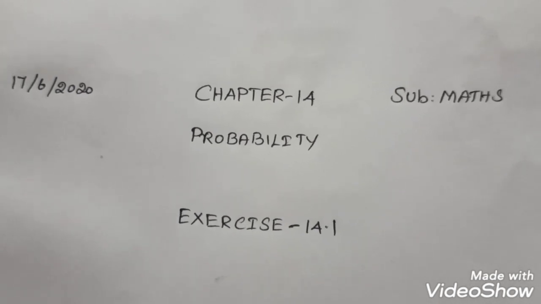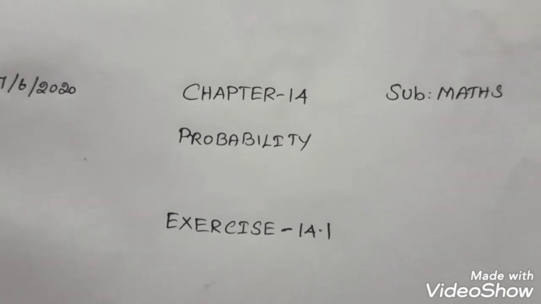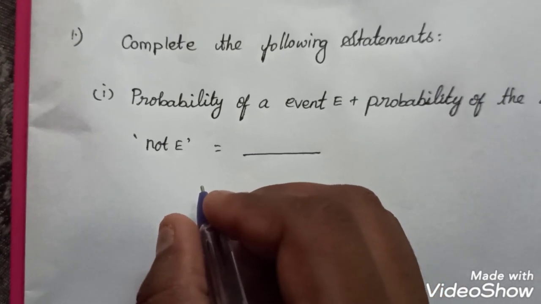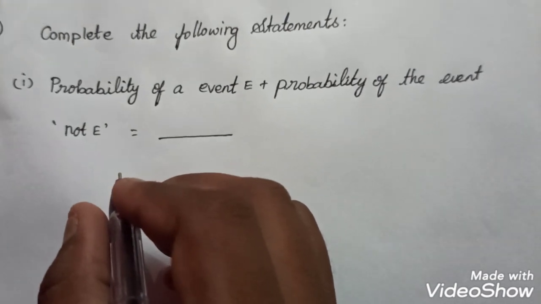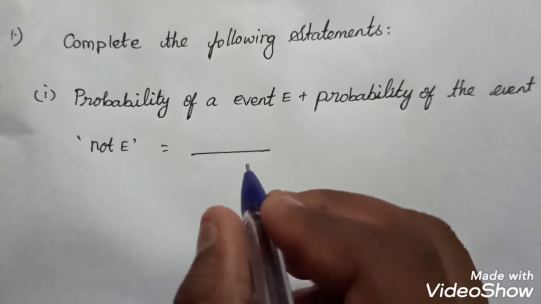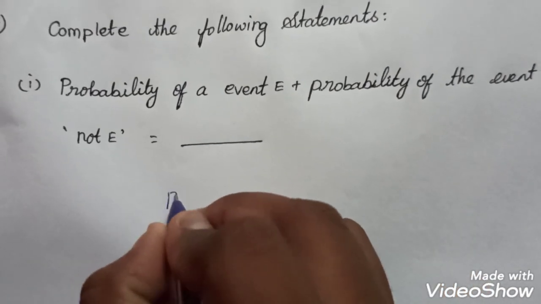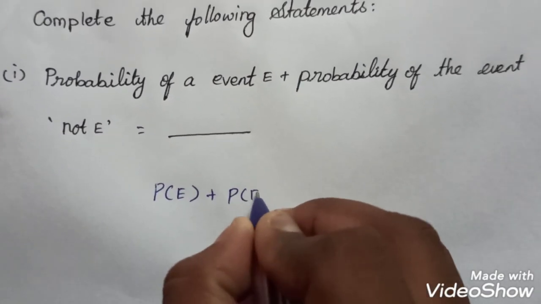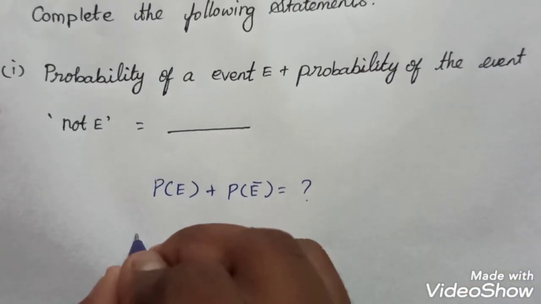Today we have to see chapter 14, probability, the first exercise, number 14.1. First question, complete the following statement. The probability of an event E plus the probability of event not E is equal to dash. So we take the probability of E, P of E plus P of E bar, which is equal to what? So already we know that